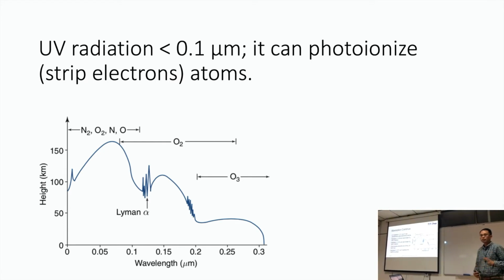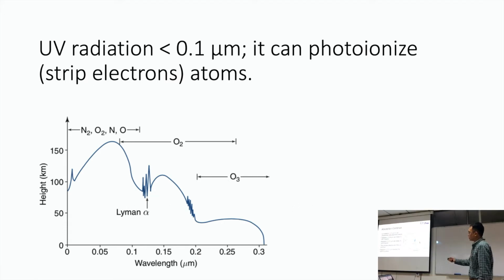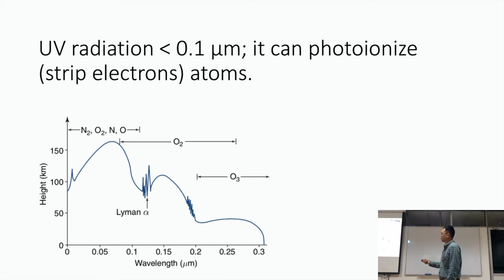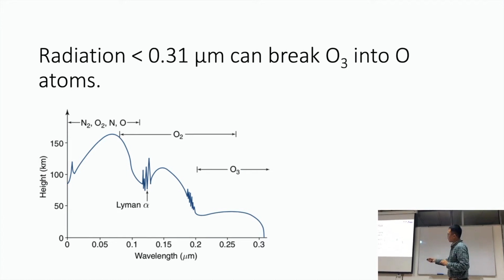absorption continua, or just the range or the continual nature of absorption. So UV radiation is less than 0.1 micrometer, visible light is 0.4, anything below is UV. Now this radiation can photoionize or can dissociate atoms by stripping the electrons from the atom because it has high energy. So more than 0.1 but less than 0.24 micrometer, the radiation, still ultraviolet, can break oxygen molecules into oxygen atoms. More than 0.24 but less than 0.31 can break ozone into oxygen atoms.